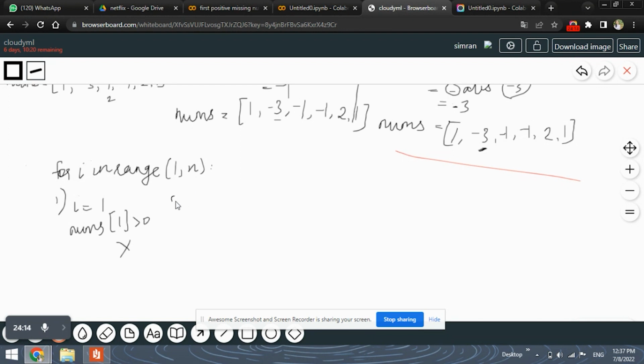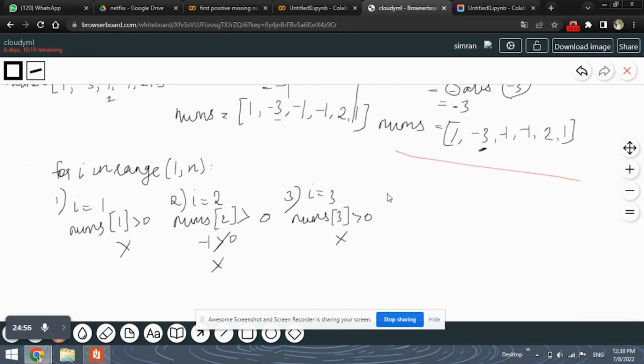Move ahead with the next iteration where i equals 2. Again check if nums[2] is greater than 0. nums[2] here is minus 1, which is not greater than 0, so the if condition is not satisfied. Move ahead, i equals 3. Again nums[3] here is minus 1. Minus 1 is not greater than 0, so the if condition is not satisfied.